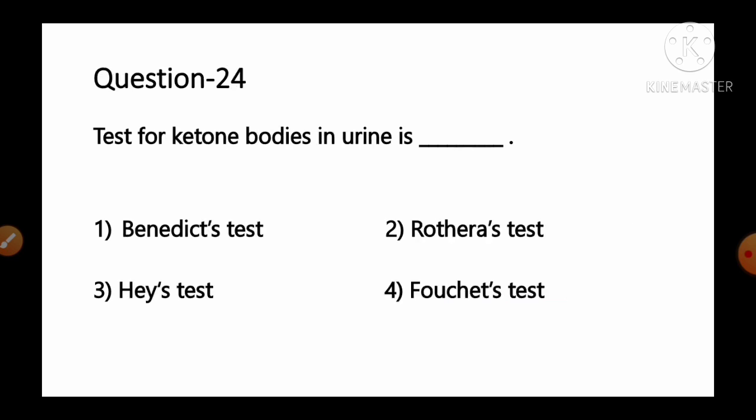Move to the next question number 24. Test done for ketone bodies in urine is option number 1 Benedict's test, number 2 Rothera's test, number 3 Hay's test, number 4 Fouchet's test.